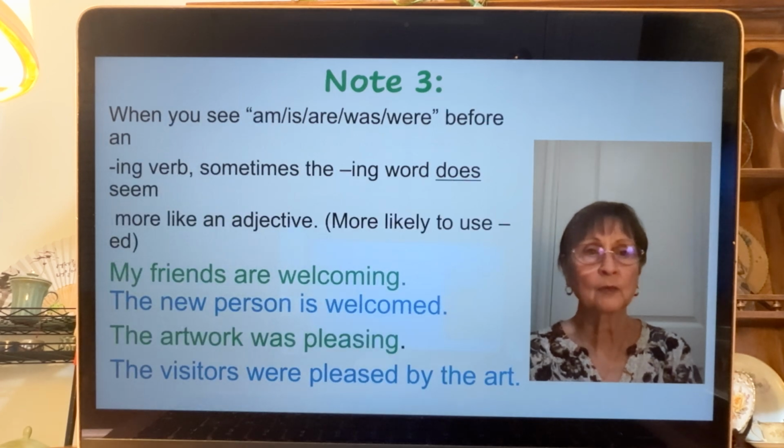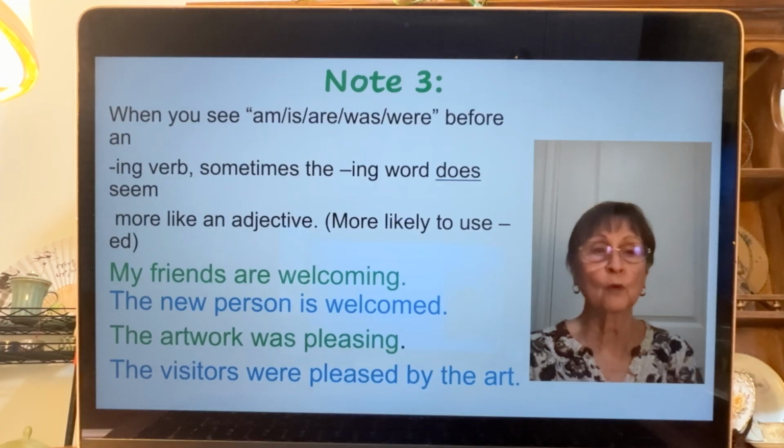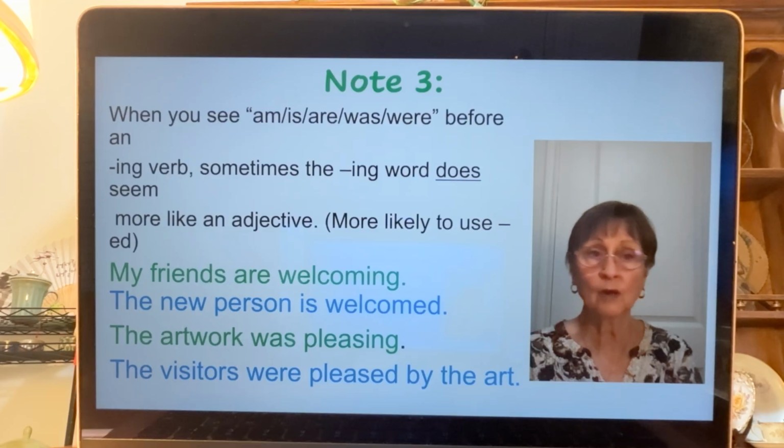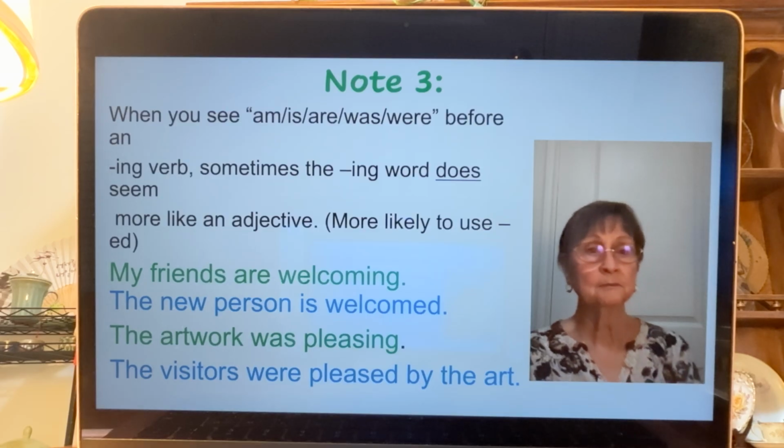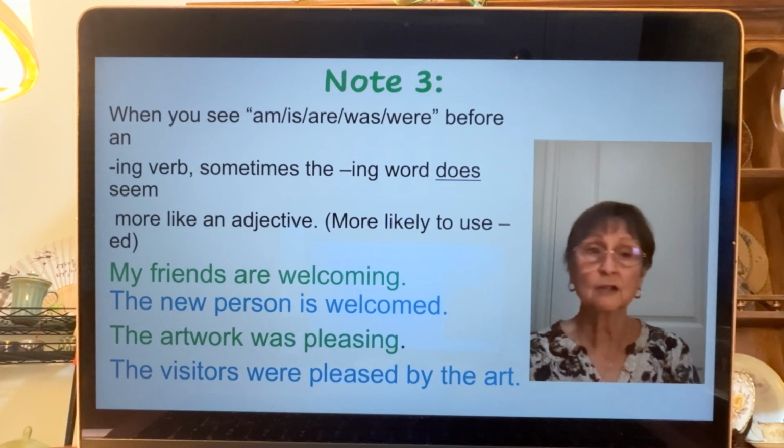Note 3, when you see am, is, are, was, were before an ing verb, sometimes the ing word does seem more like an adjective. My friends are welcoming. It sounds like you're describing your friends. And then it's the new person is welcomed. My friends are welcoming a new person. The new person is welcomed. The artwork was pleasing to people, to visitors. The visitors were pleased by the art.